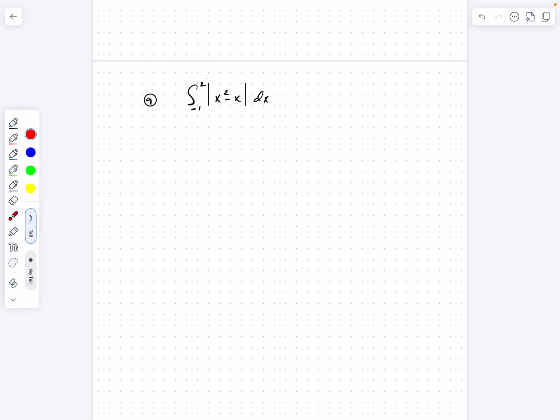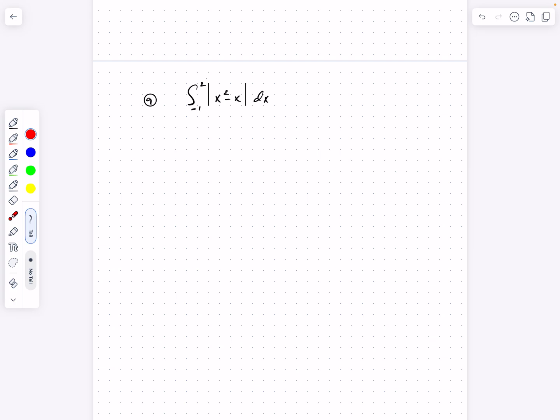All right, we have another definite integral involving an absolute value. And again, we're not going to try to graph this. We just remember the basic concept. For any x value where this expression inside the absolute value bracket gives me a positive, I just go ahead and evaluate the same expression. However, any value of x that generates a negative value for this expression, I evaluate the opposite, which would be x minus x squared. Okay.